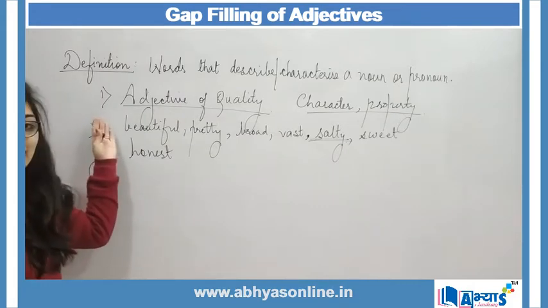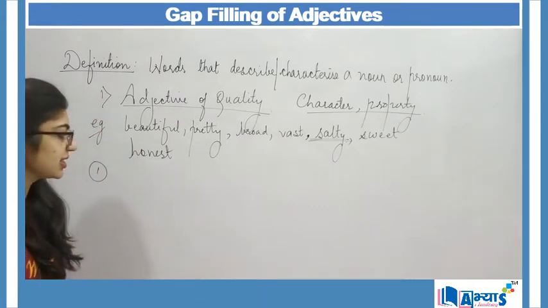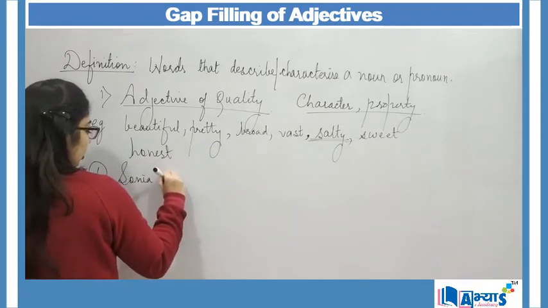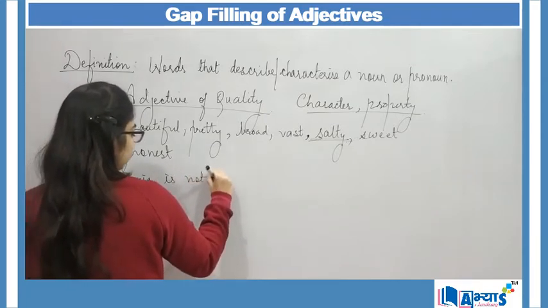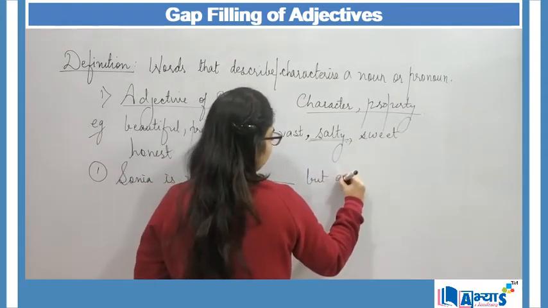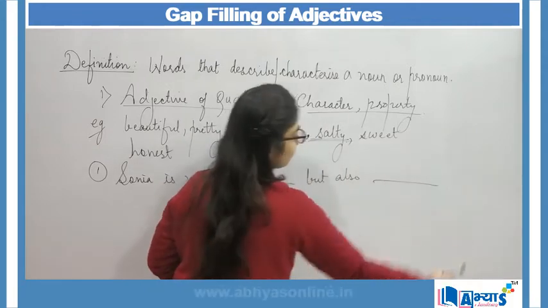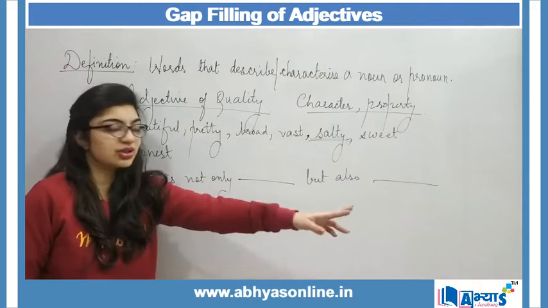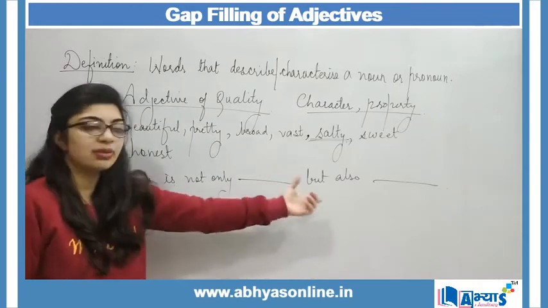While introducing these into gap fillings, I can say that Sonia is not only dash but also dash. When I say Sonia is not only dash but also dash, now not only is always used with but also.